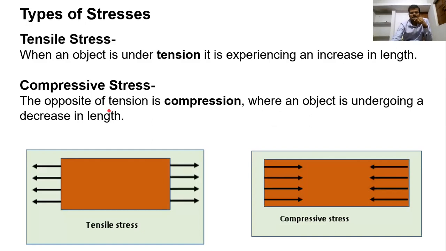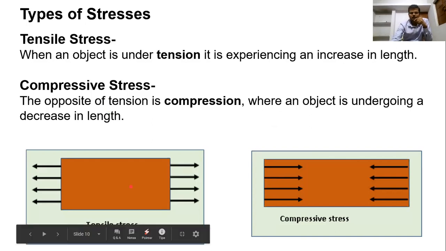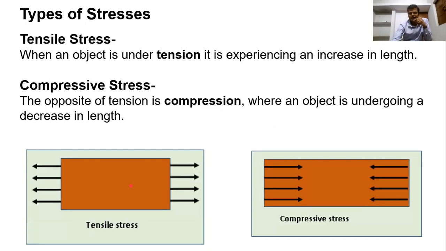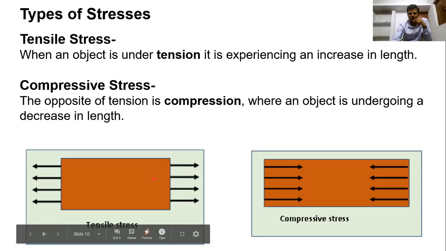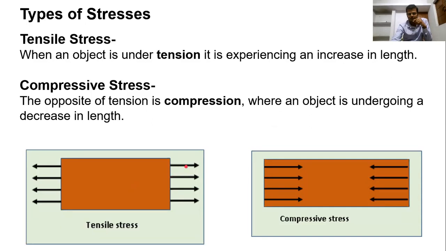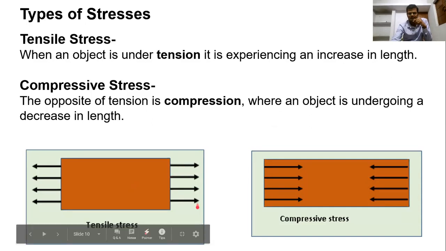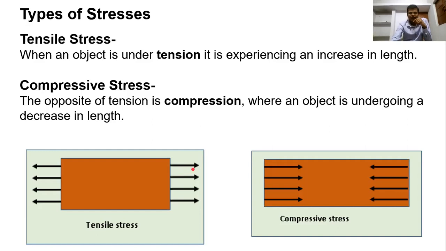As you can see in this figure, when an object is under tension, it is experiencing an increase in length.